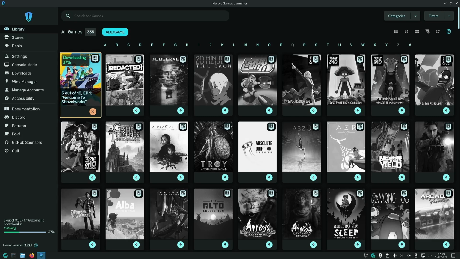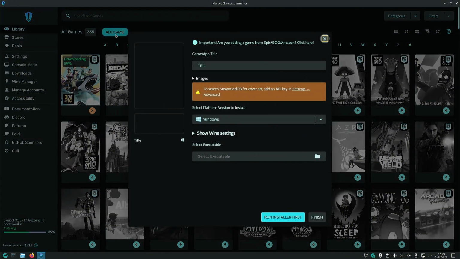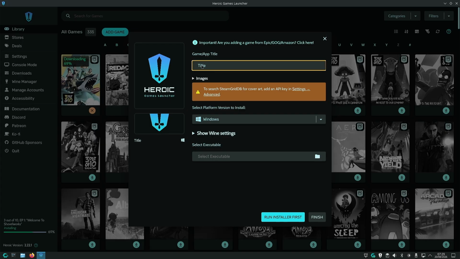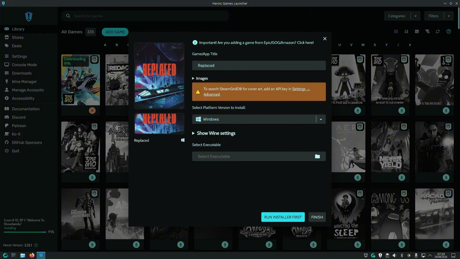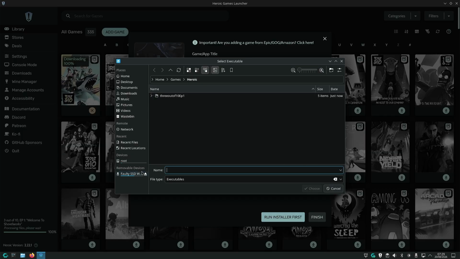And if you don't want to install a game from the Epic Store and you want to add a game that you already have on your hard drive, all we need to do is click on add game. So let's do that quickly. Now once we clicked on add game, you'll see a game title and a field to select the executable. So all we need to do is type the name of the game, which I'm doing now, and then select the executable from our hard drive, or where we stored it. So I'll do that quickly.